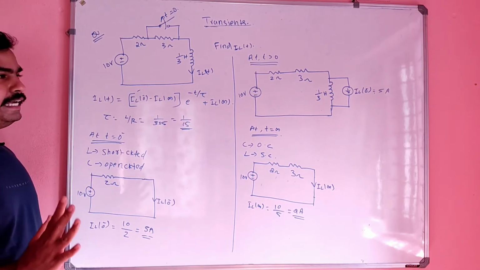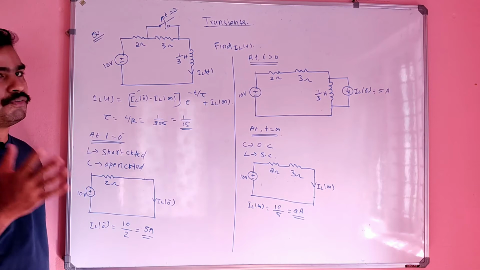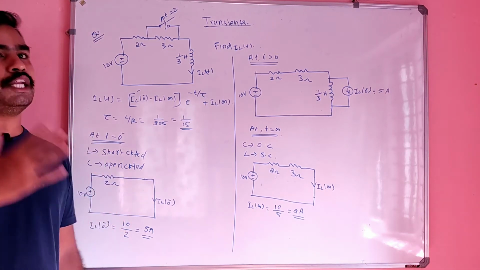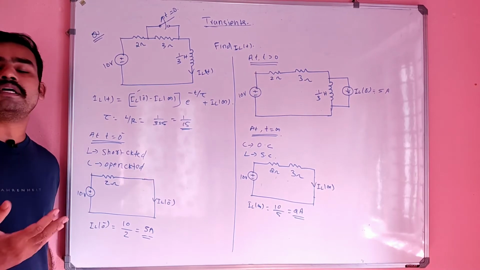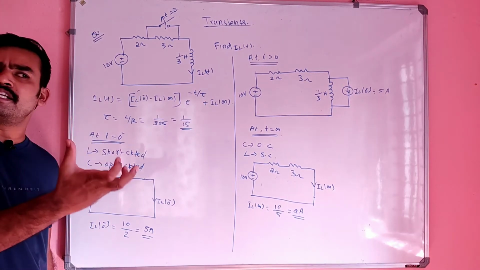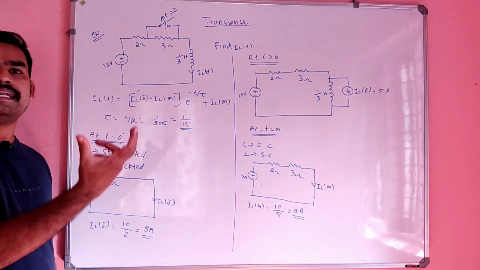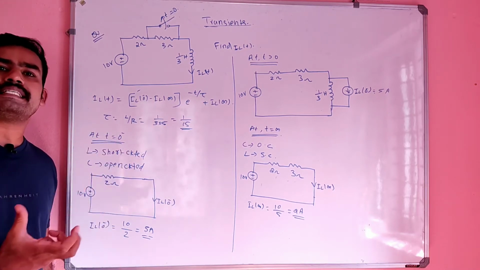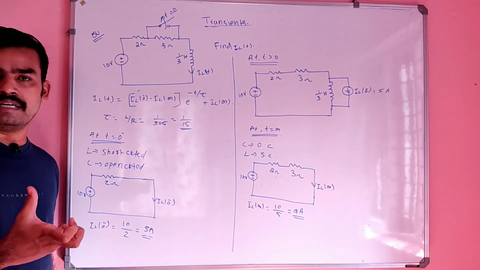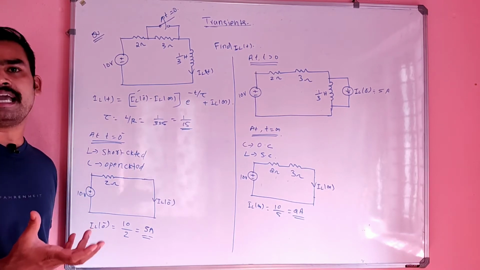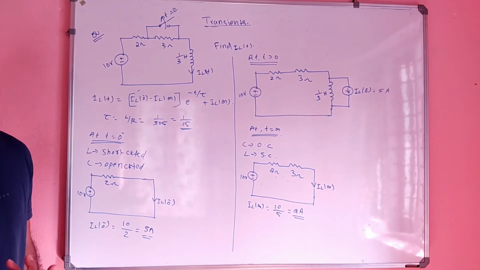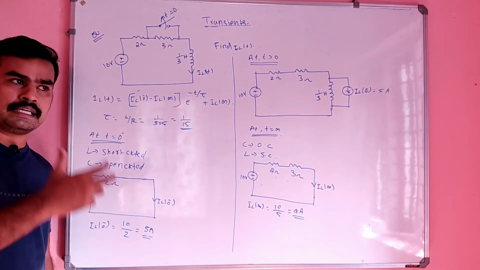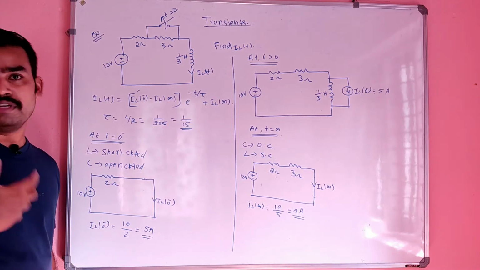First you have to find the initial parameter of inductor and capacitor. Initial parameter in the sense, initial value of current in an inductor, initial value of voltage in a capacitor, because a capacitor always contains some charges. Due to that there will be a voltage. An inductor always contains some inbuilt magnetic field in it. So due to that there will be a tendency of current which is flowing in the inductor. So initial conditions of inductor and capacitor we should find.